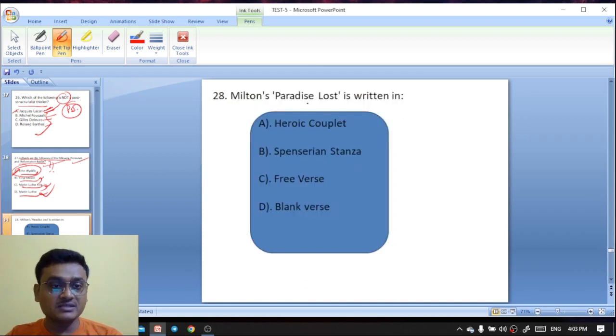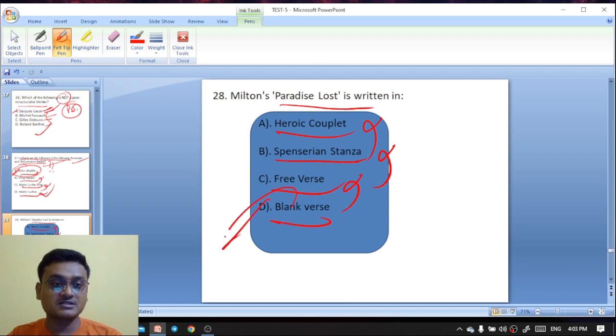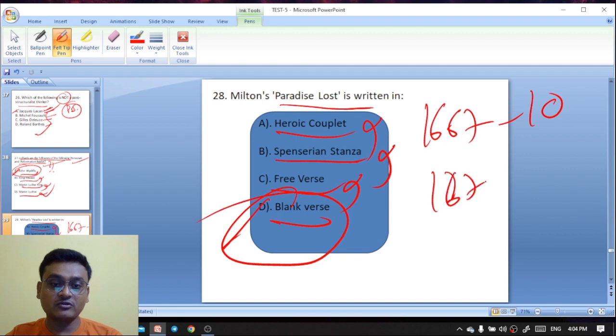Milton's Paradise Lost is written in heroic couplet, Spenserian stanza, or blank verse? Paradise Lost was published in 1667 in the first ten books, and in 1674 in twelve books. So it is in blank verse.